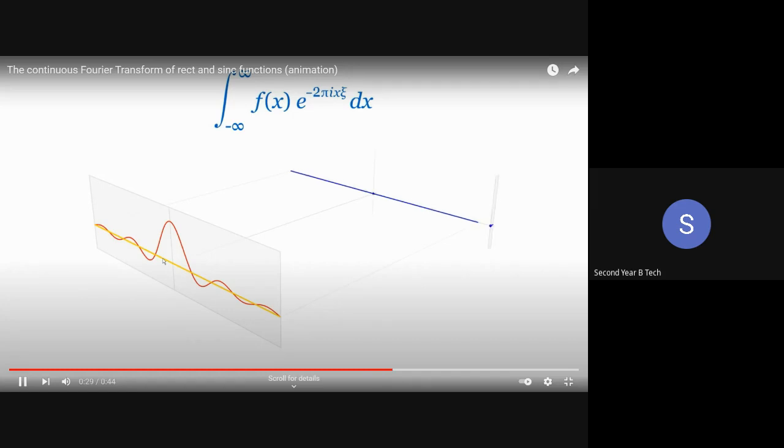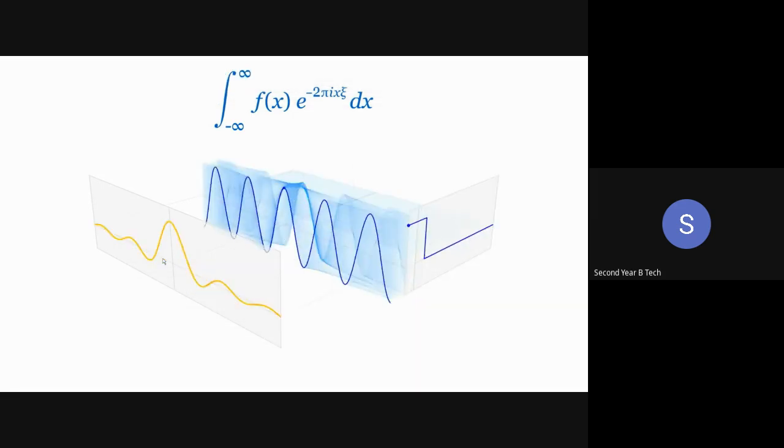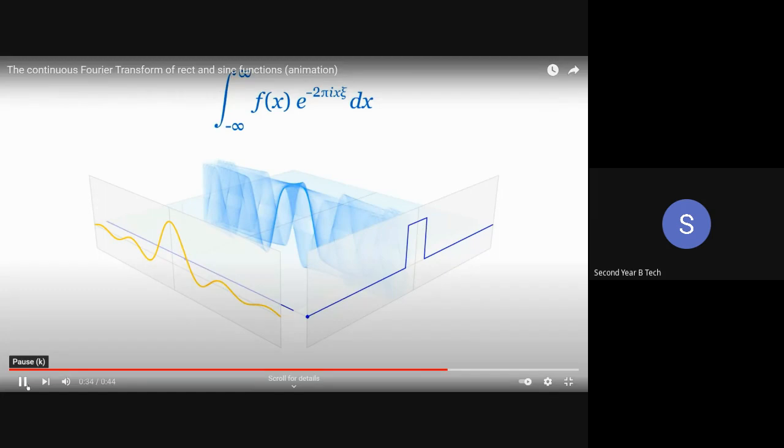Now, if I take this as a time domain signal f of x and find the inverse Fourier transform of this, I will get a rectangular pulse. So if I consider this sync pulse as a time domain signal and take its Fourier transform, the Fourier transform of this sync pulse will be a rectangular pulse. So like this we are getting: the Fourier transform of a rectangular pulse is a sync pulse, and the Fourier transform of a sync pulse is a rectangular pulse.